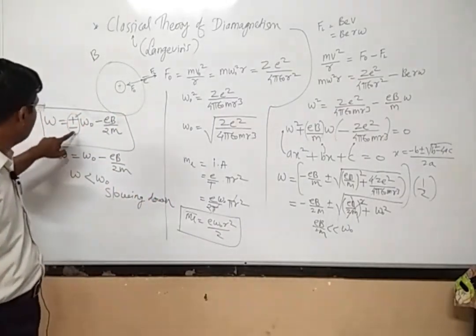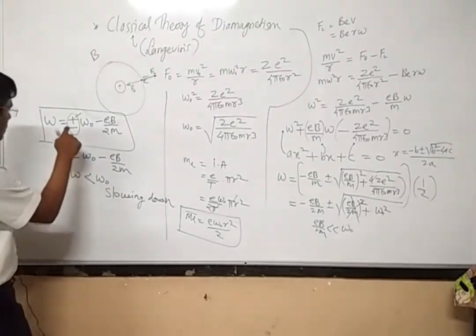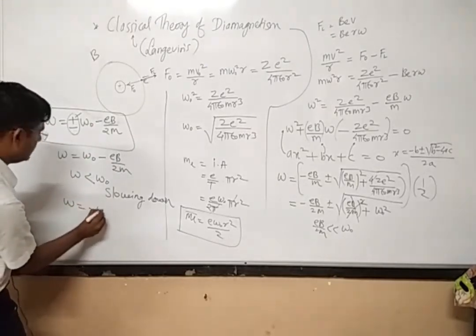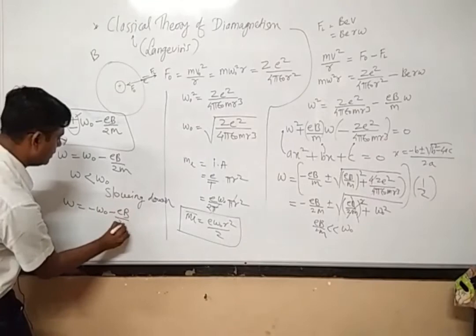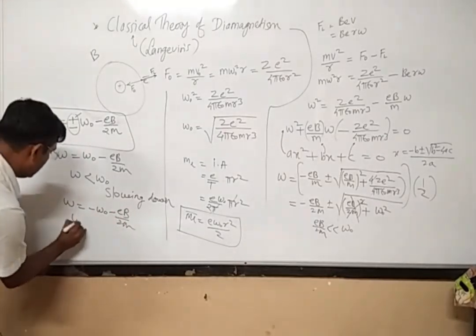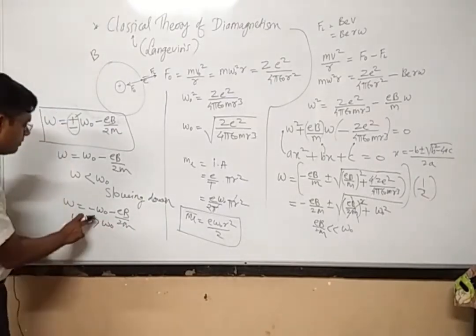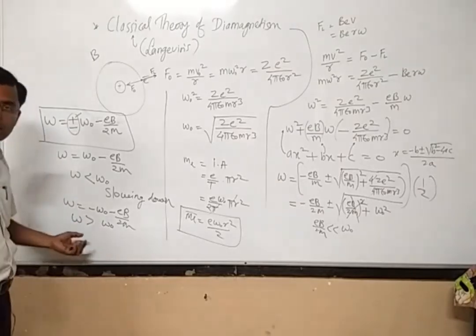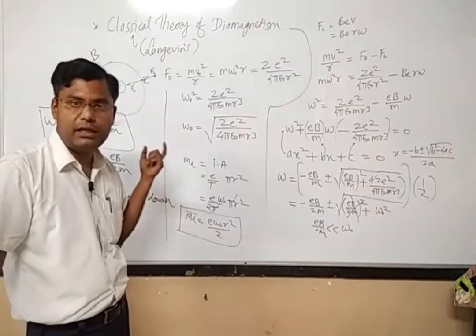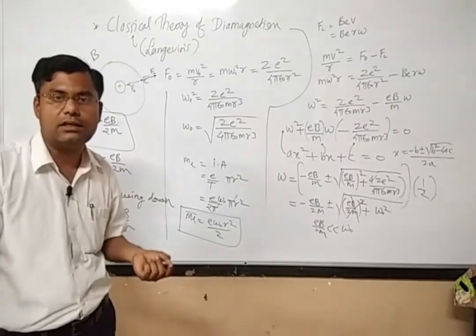For such a case I will have to use minus sign, and therefore the new angular velocity will be omega is equal to omega 0 plus EB divided by twice m. The net effect is that the value of this omega will be greater than omega 0. It means that if the direction of magnetic moment is opposite to that of the external applied field, then such electrons will be moving faster.